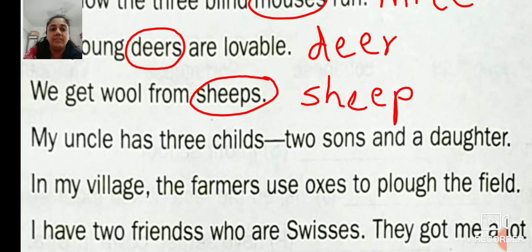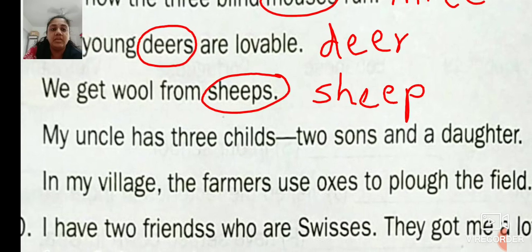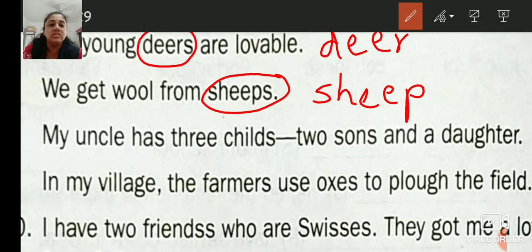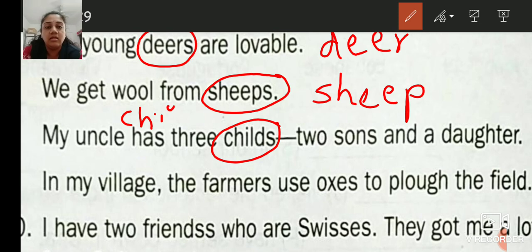Have you understood? My uncle has 3 children, 2 sons and a daughter. So what is the incorrect word here? It is child. What is the plural form for it? Children. I will write here.